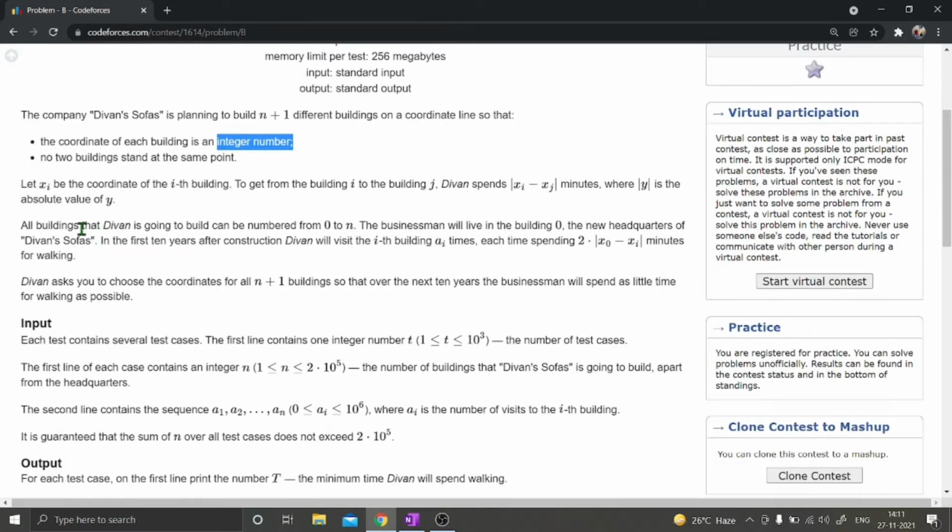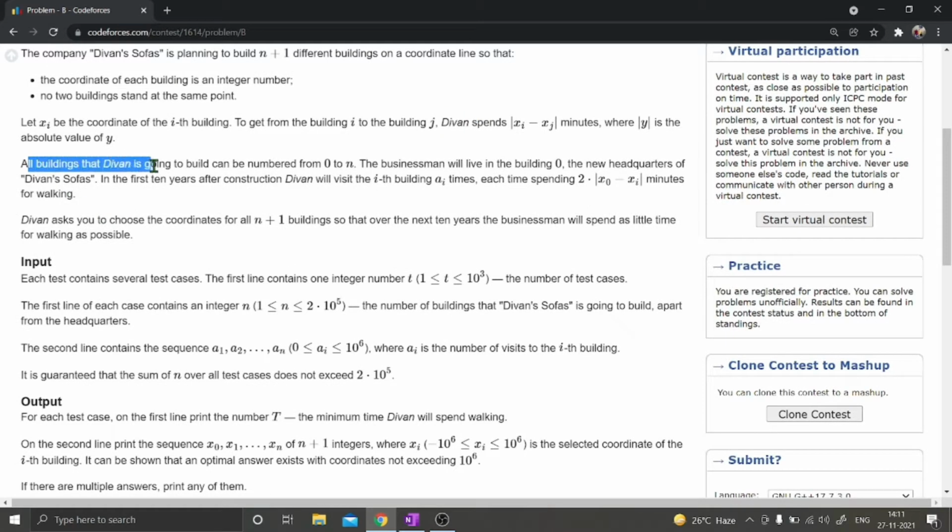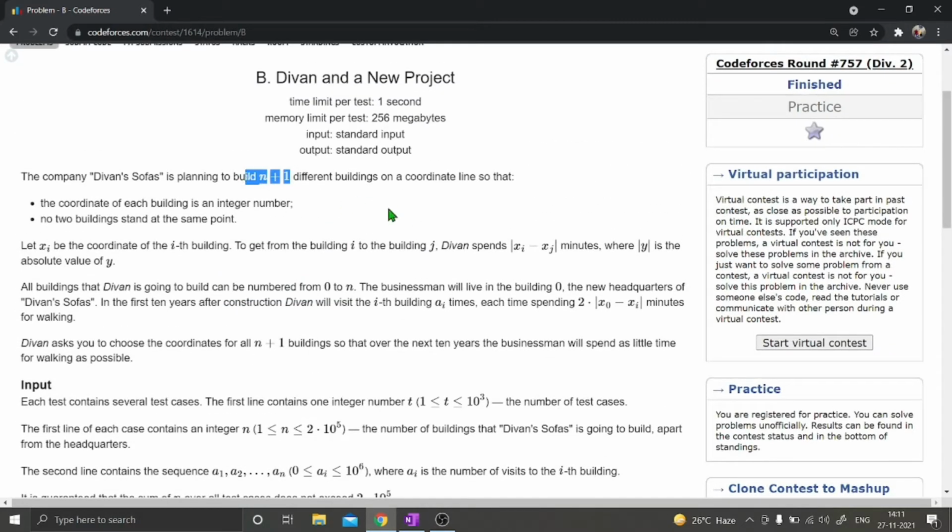Okay, let's read further. Let xi be the coordinate of the ith building. To get from building i to building j, Divan spends |xi minus xj| minutes, where |y| is the absolute value of y. So let's say the coordinate of one building is 3 and the coordinate of another building is 5. It will take 2 minutes to travel from 3 to 5. All buildings that Divan is going to build can be numbered from 0 to n. Totally n plus 1 buildings are there, out of which one is the headquarters.